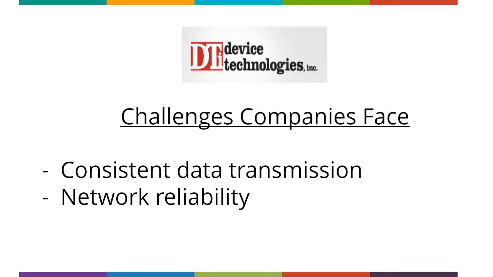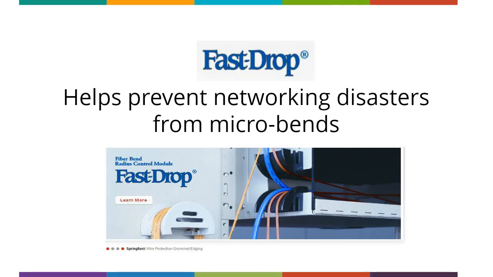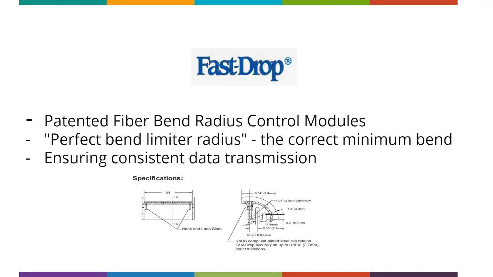At Device Tech, we know one of the biggest issues facing companies is to ensure consistent data transmission and network reliability. To prevent networking disasters from microbends, we developed FastDrop. FastDrop has patented fiber bend radius control modules designed with a perfect bend limiter radius, which provides the correct minimum bend for fiber and copper network cables, ensuring consistent data transmission.